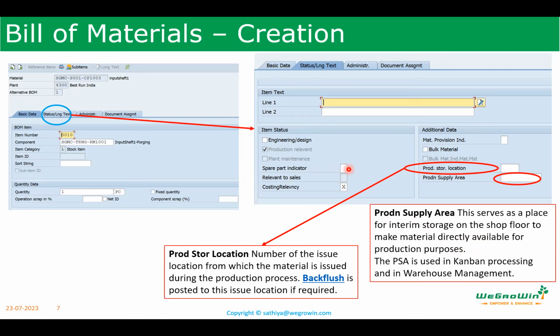Production supply area serves as a place of interim storage on the shop floor to make the material directly available for production purposes. This is used in Kanban processing. When you implement the Kanban process, it will be used. So I am planning to publish a separate course on Kanban, which you can refer to later. I will publish it on YouTube.